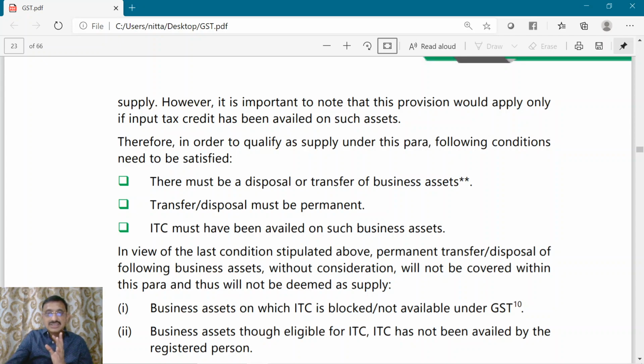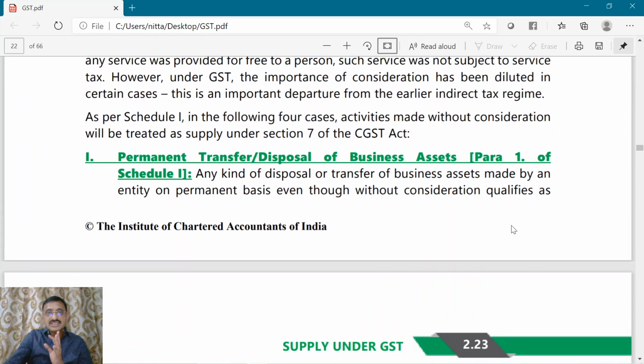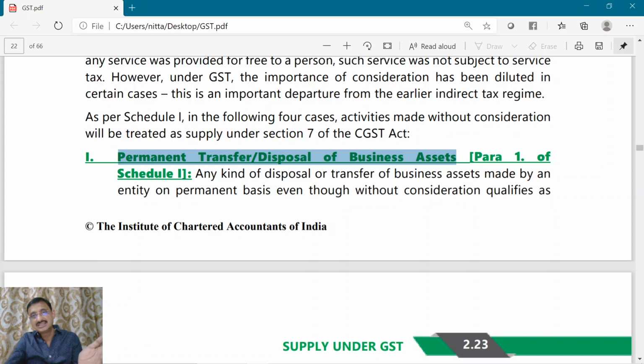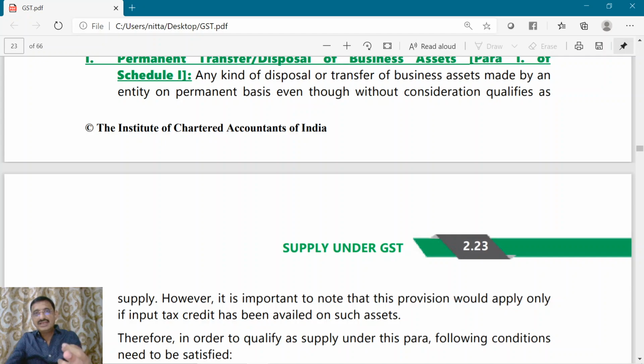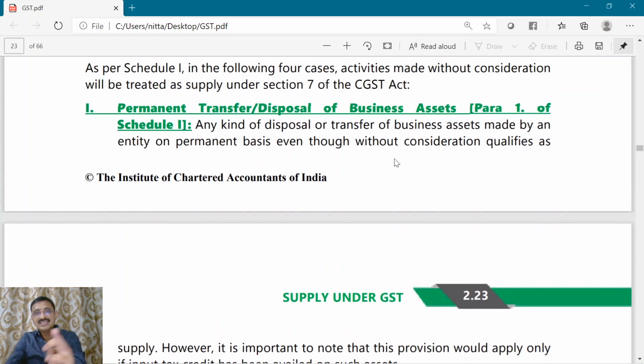What does the first point in Schedule 1 state? Permanent transfer or disposal of business asset. We understood the meaning of transfer, we understood the meaning of disposal in our preceding classes. We also defined the term business. Now, when this transaction is made without consideration also, it will be treated as supply.